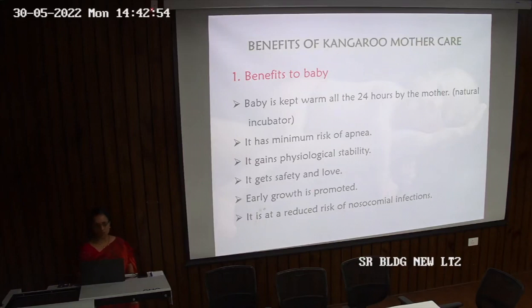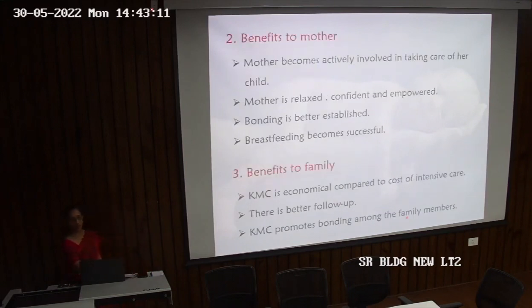Early growth is promoted, and there is a reduced risk of nosocomial infections, because as I told you, there can be cross infections when a child is placed in a nursery. So if the child is with kangaroo mother care, there are fewer chances of infections also. Now, what are the benefits to the mother? Mother becomes actively involved in taking care of the child. She is relaxed, confident, and empowered that she can take care of the child and the child is all well. Bonding is better established and breastfeeding becomes more successful.